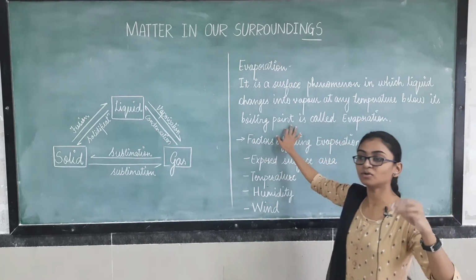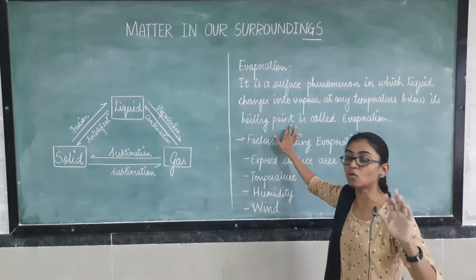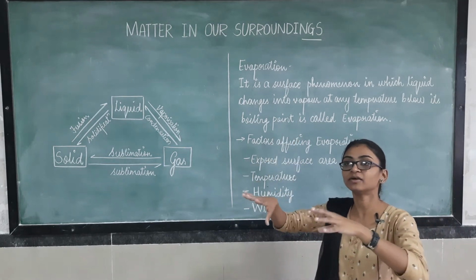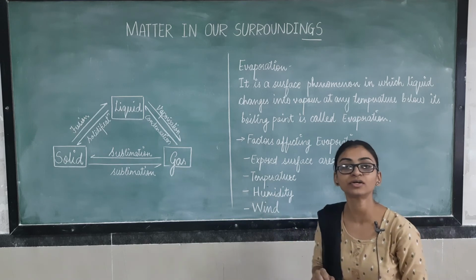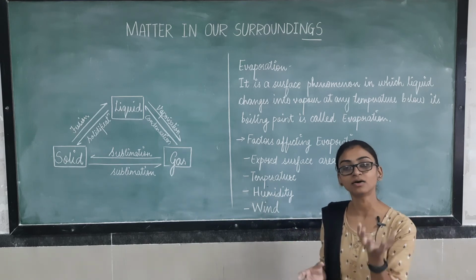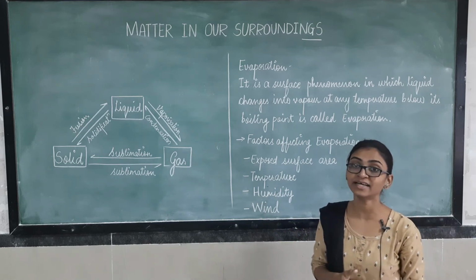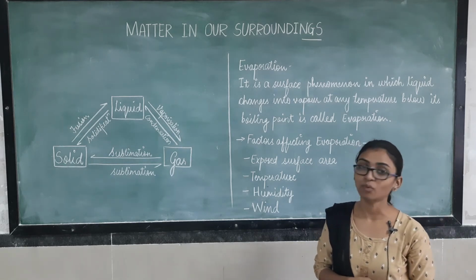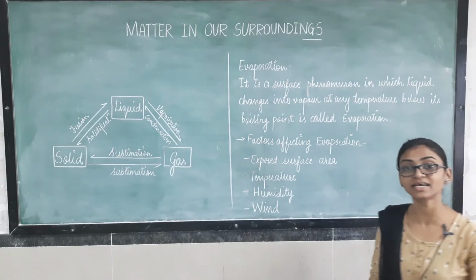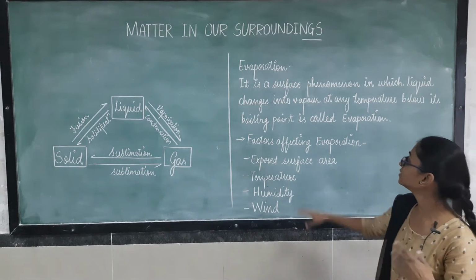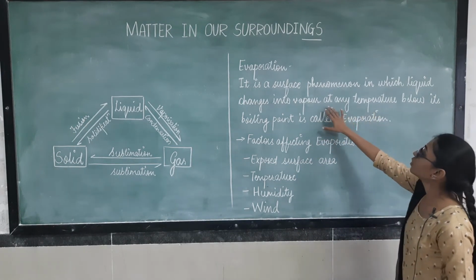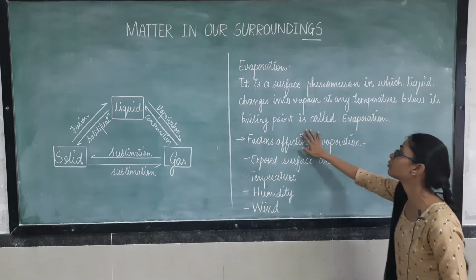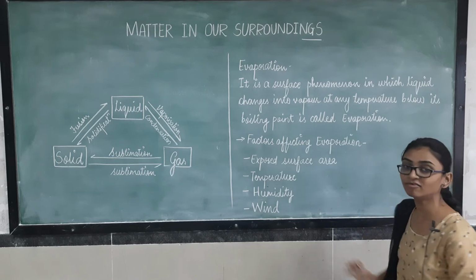When our clothes are getting dried, are we giving the boiling point temperature of water to it, as the clothes have water molecules inside? No, we are not giving that temperature. Still it is getting dried. So changing into vapor at any temperature below its boiling point is called evaporation.